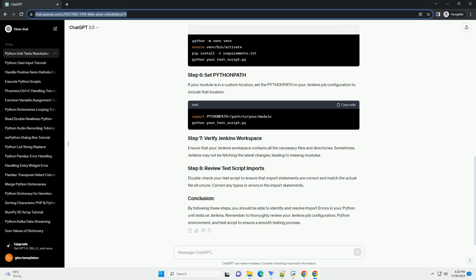Double-check your test script to ensure that import statements are correct and match the actual file structure. Correct any typos or errors in the import statements. By following these steps, you should be able to identify and resolve import errors in your Python unit tests on Jenkins. Remember to thoroughly review your Jenkins job configuration, Python environment, and test script to ensure a smooth testing process.